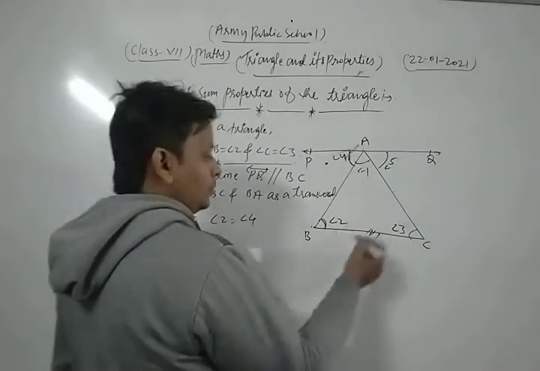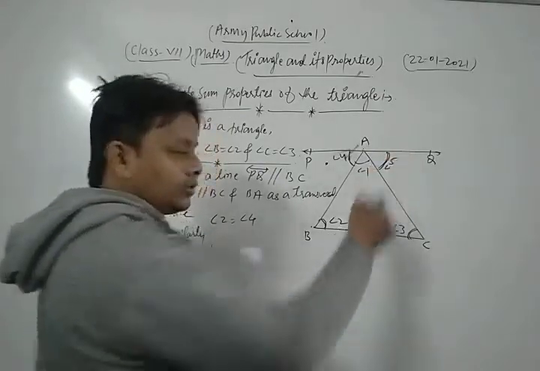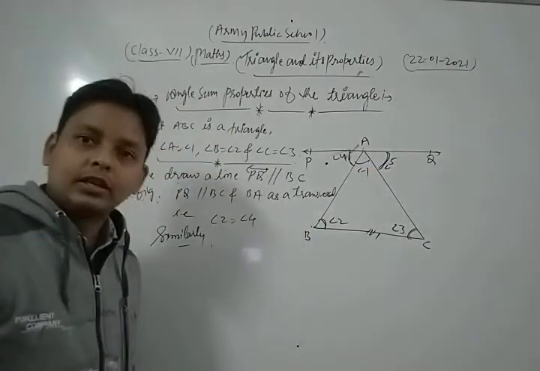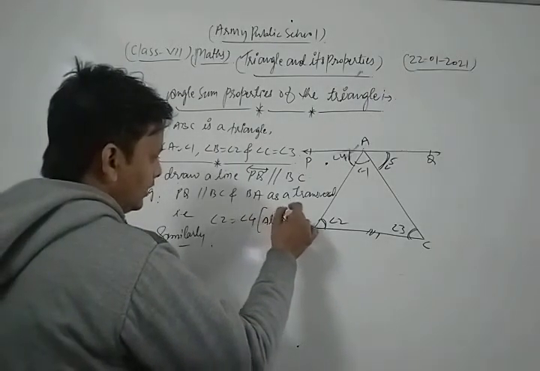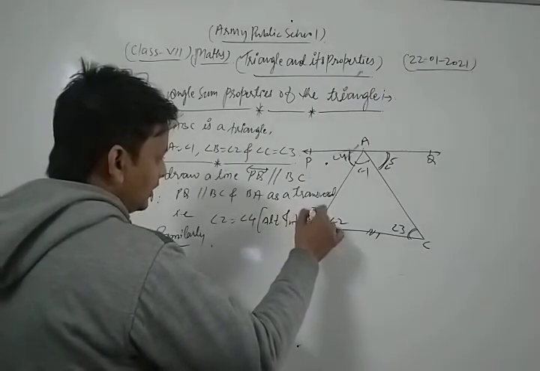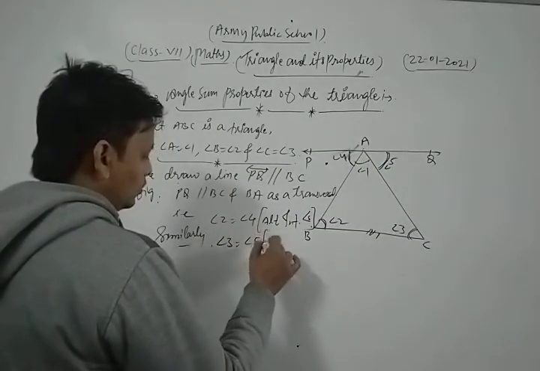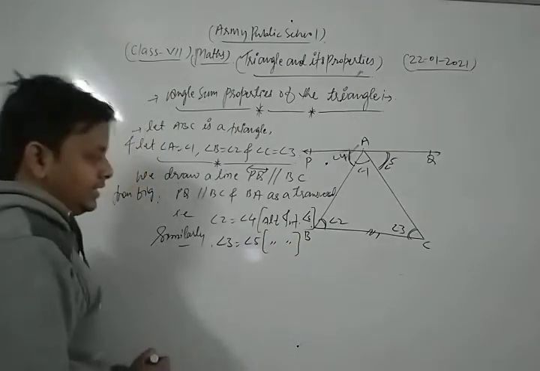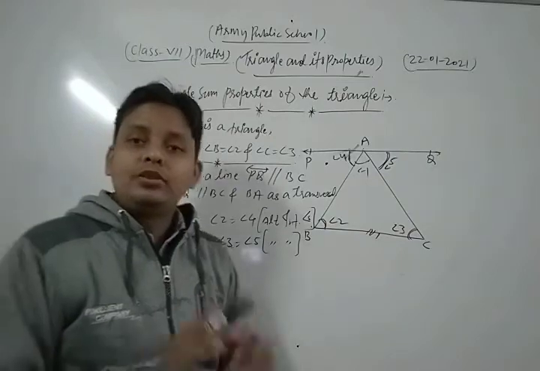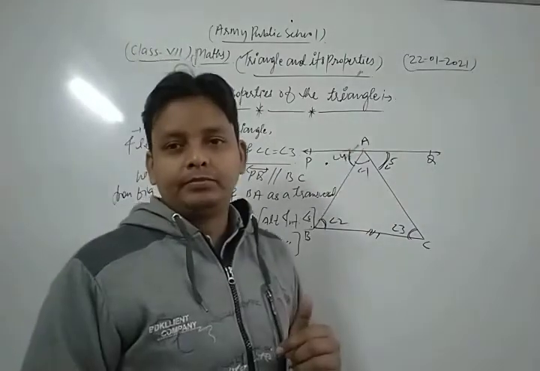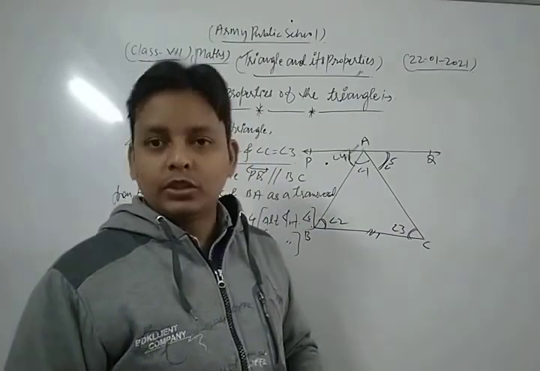Similarly, dear students, PQ is parallel to BC and CA is a transversal, then angle 3 is equal to angle 5, because these are also alternate interior angles. Now let's see, dear students. PAQ is a straight line, and you know that on a straight line the sum of all angles is always equal to 180 degrees.